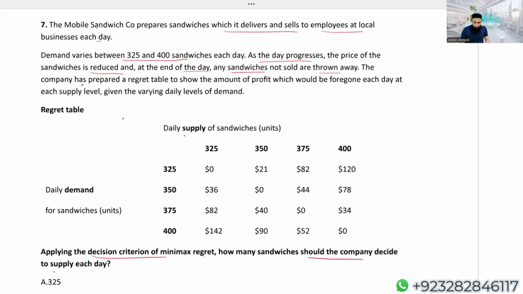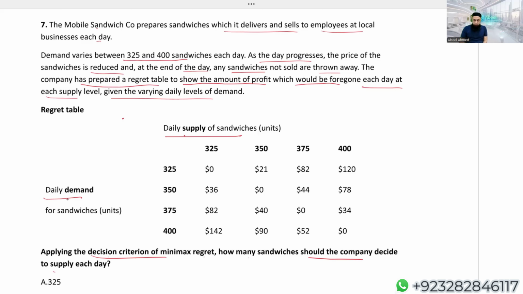The company has prepared a regret table to show the amount of profit which would be foregone, which they won't be able to earn each day at each supply level given the varying daily levels of demand. So they have already prepared the regret table for us, and things are very easy. We have the daily supply of sandwiches and the daily demand.